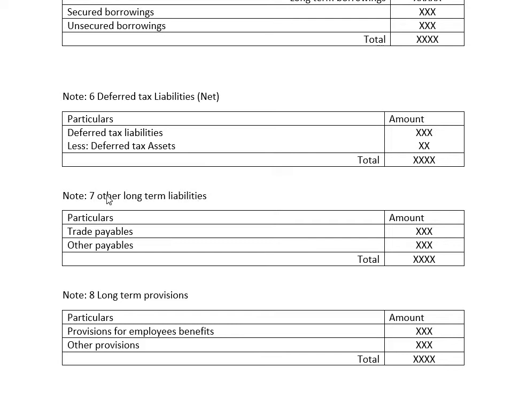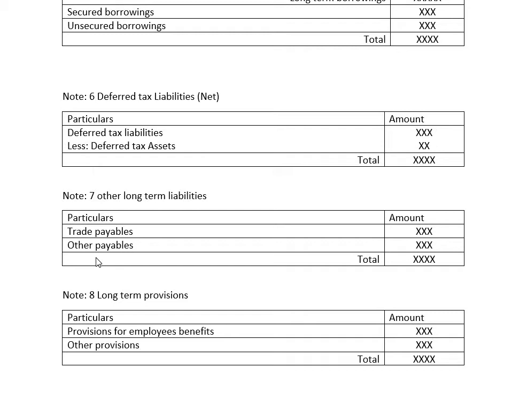Then next we have other long-term liabilities. First one is trade payables. What do trade payables include? When we have purchased material from outside parties, when we have stock in trade, when we have received services on credit from an outside party, we have to pay an amount for them. When we are going to pay for them over the long run, it is considered as a liability. Therefore, trade payables will be taken in the inner column.